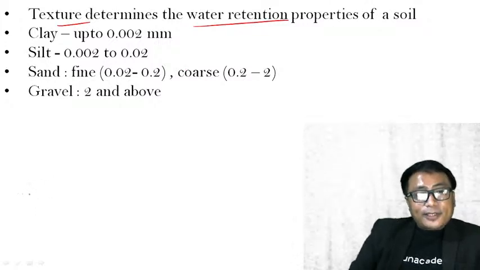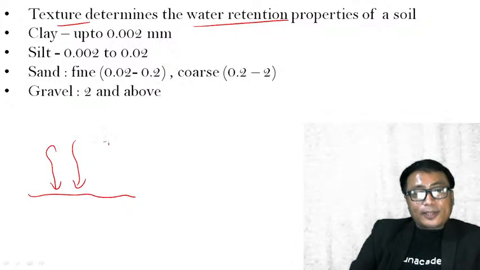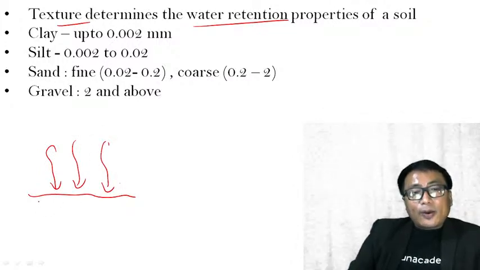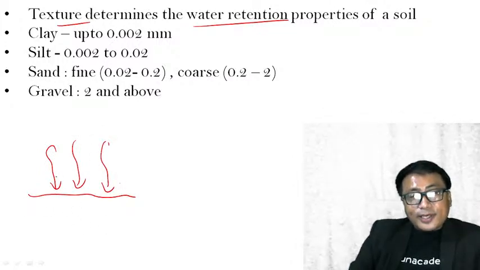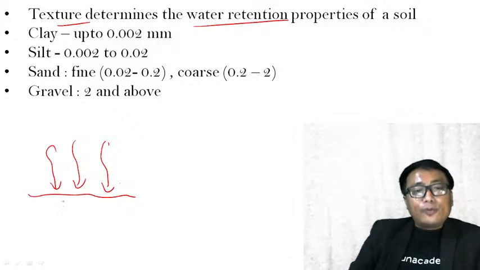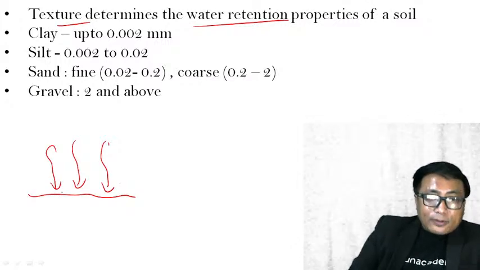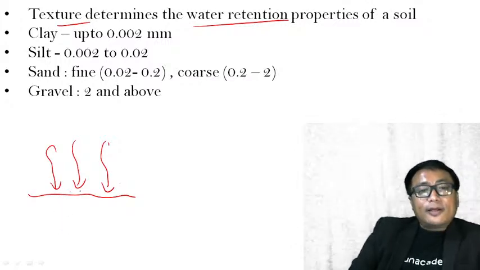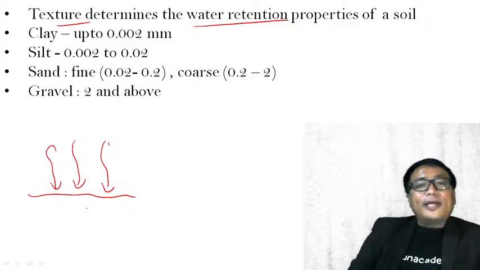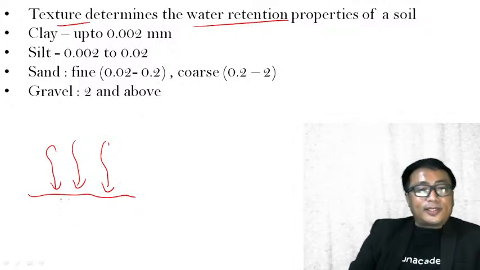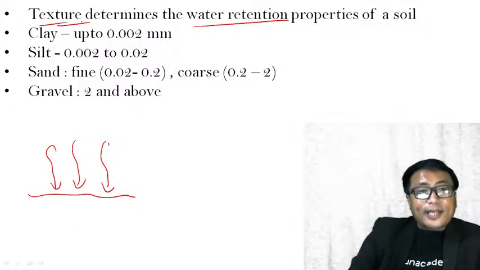Means, say for example, if I have a soil and there is precipitation or water is supplied to it, whether this particular soil will retain this water, or will allow this water to percolate down, or will not allow this water to percolate down and result in runoff, all of this is determined by the soil texture.